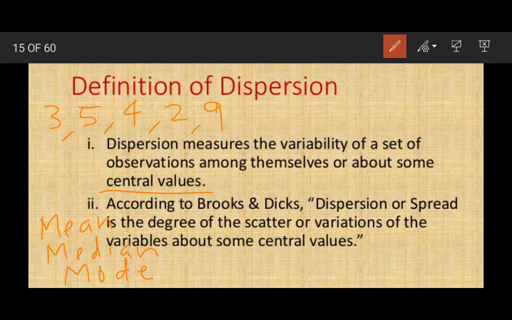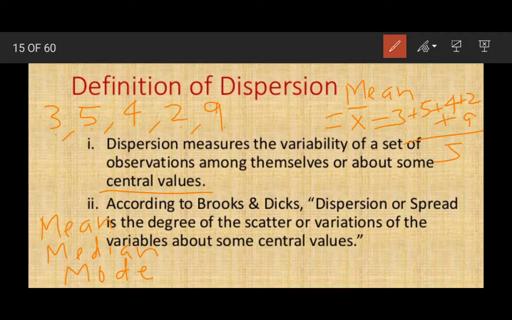Now suppose I found the mean, which is denoted by x bar. That is equal to the sum of these values, 3 plus 5 plus 4 plus 2 plus 9, divided by 5. Why 5? Because there are 1, 2, 3, 4, 5 values.